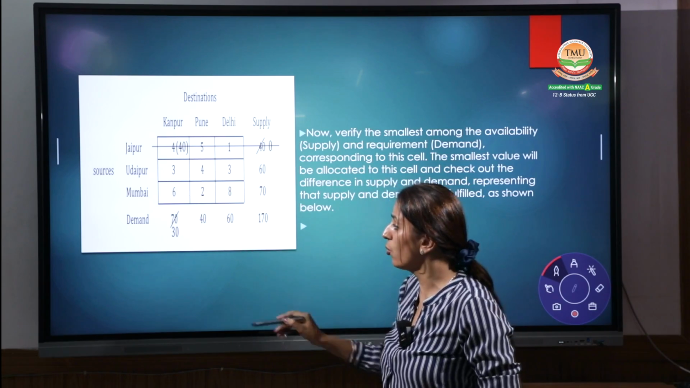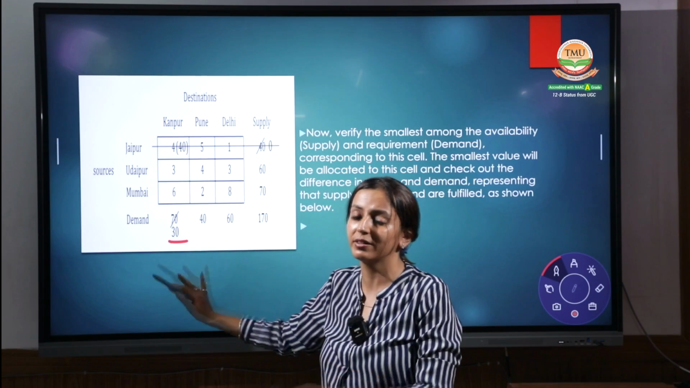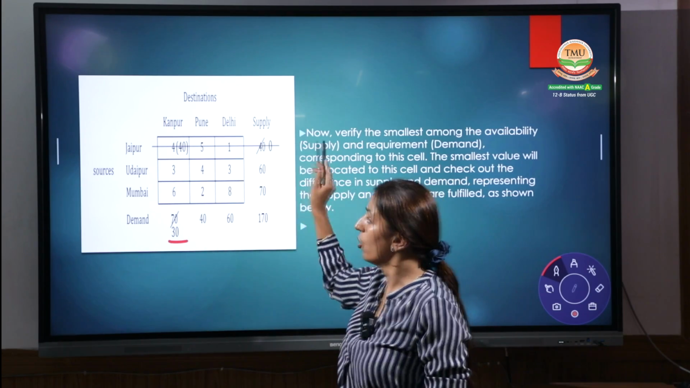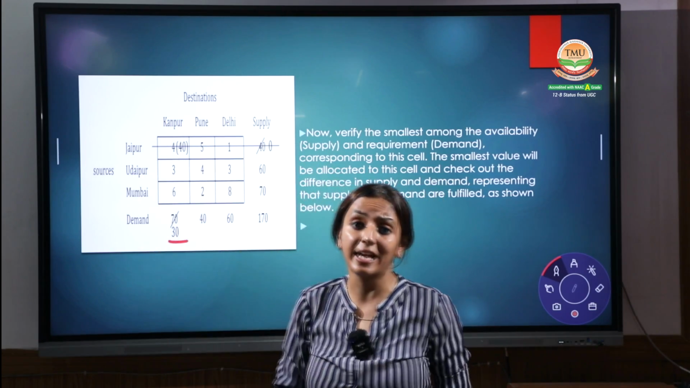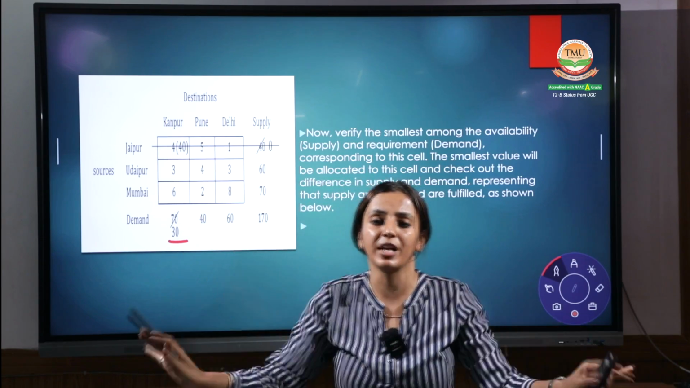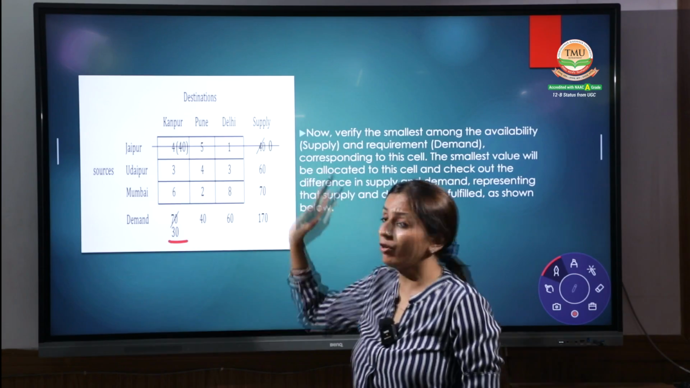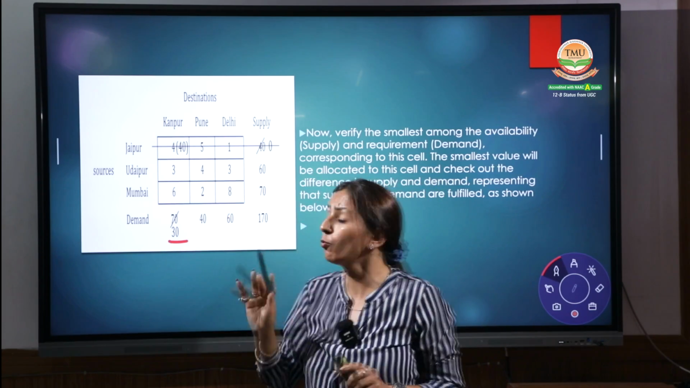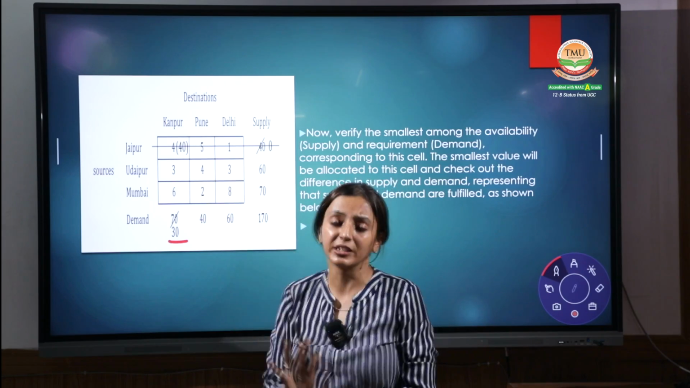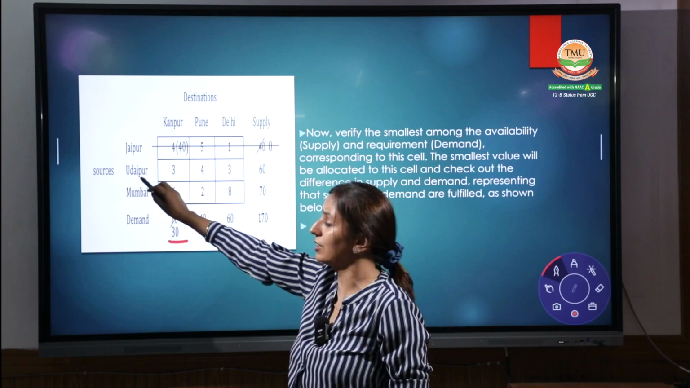What we used to do, we make it 30. From 70, 40 is gone, 30 balance, and this is 0. We cross this line. This indicates that the Jaipur supply capacity is finished. So how many units has Jaipur produced? 40 units, and they have given them up. To whom have they given? The Kanpur destination, right?